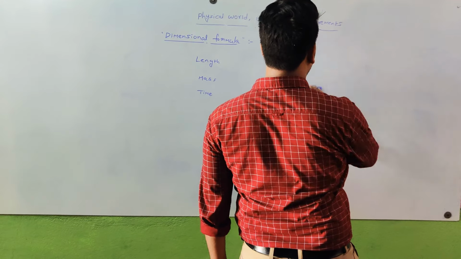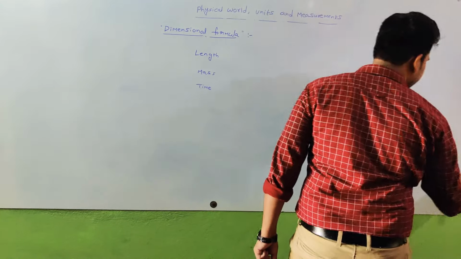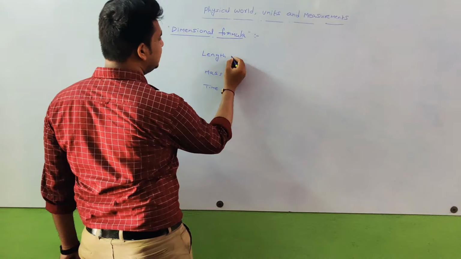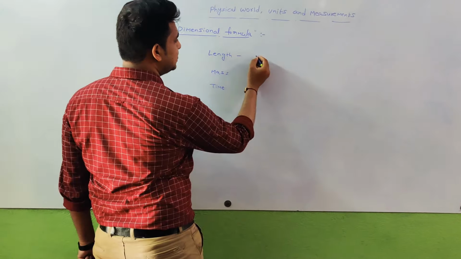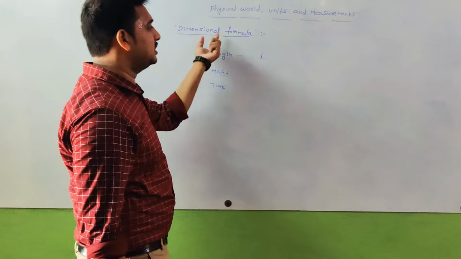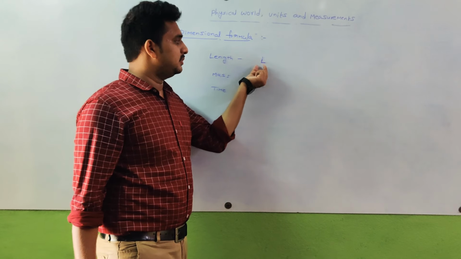we must know about length. Length is denoted as L while writing the dimensional formula.